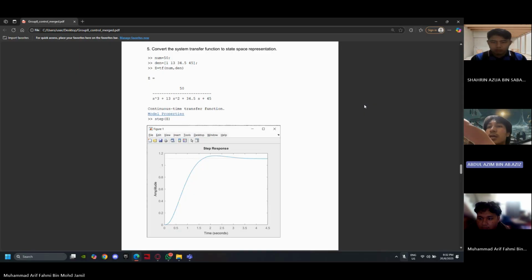As we can see, the coding from MATLAB is num equal 50, comma, den equal open bracket 1, 13, 34.5, 45, close bracket, comma, z equal tf, open bracket num, den, close bracket. This defines the transfer function z as z equal 50 over s cube plus 13s square plus 34.5s plus 45.